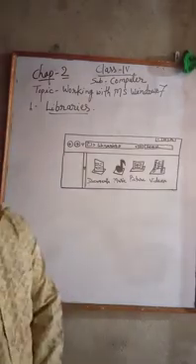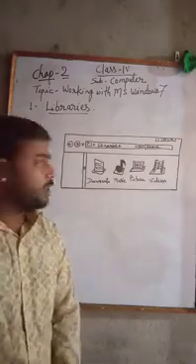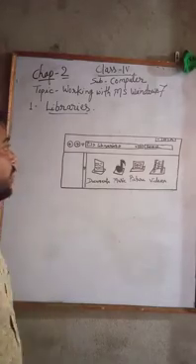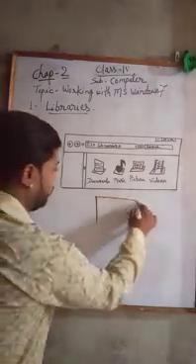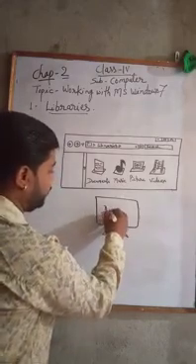What is called library? Do you remember, if you open any computer, your laptop, any desktop, the first screen you will get is the desktop.